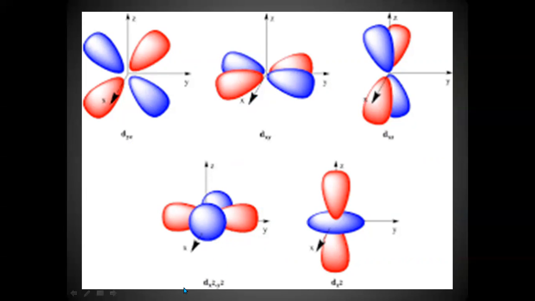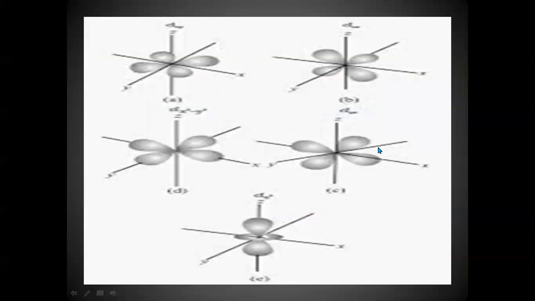And this is the orbital where lobes are on the axis. This is called dx square minus y square, and this is called dz square. It has only two lobes, but there is a ring around this lobe. So this is the shape of d orbital. This will be like this.